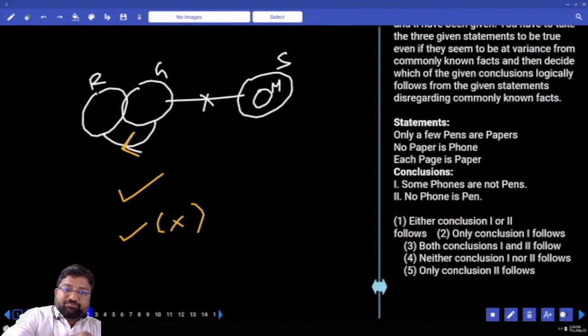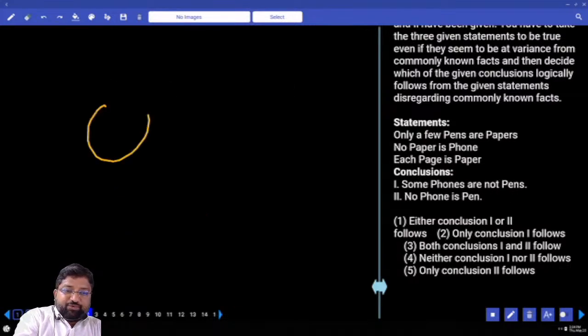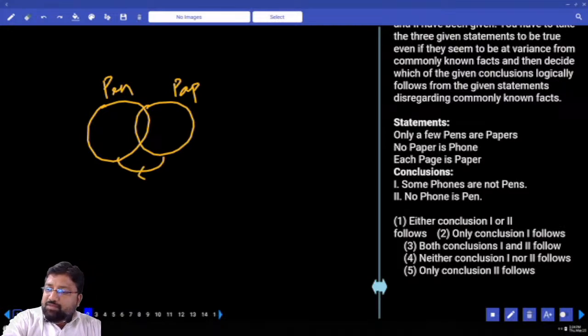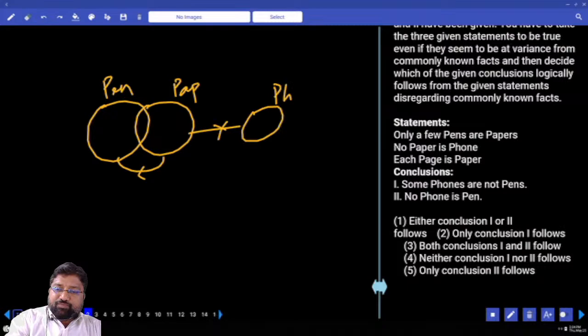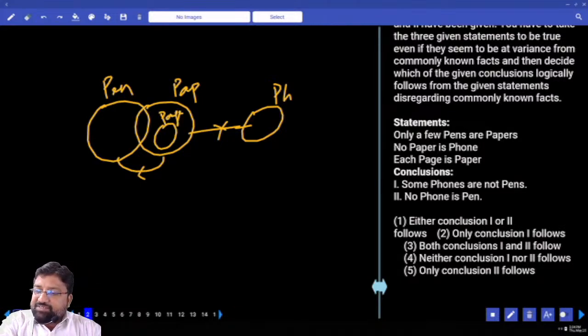Second question. Only a few pens are papers. No paper is a phone. Each page is paper. Each page is paper is nothing but all pages are papers.